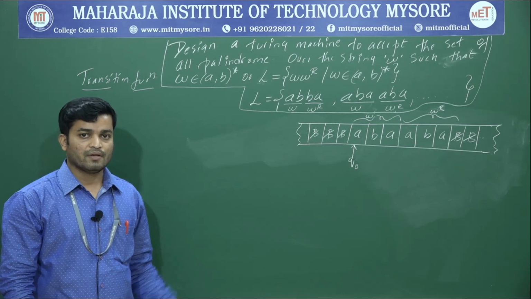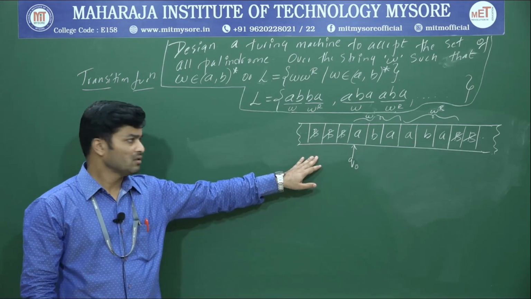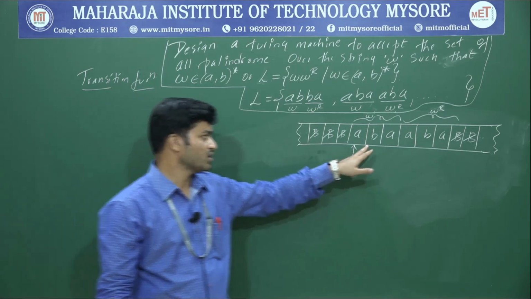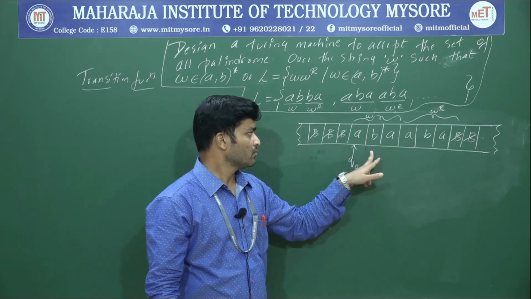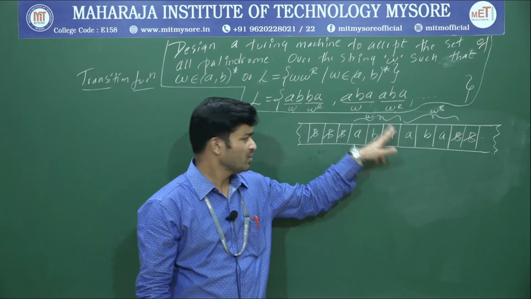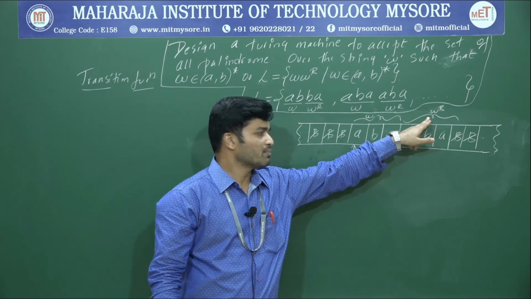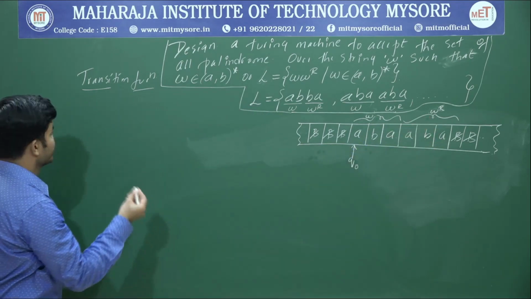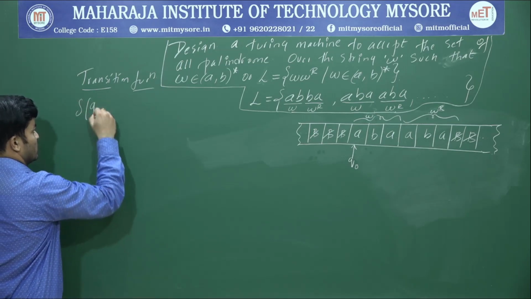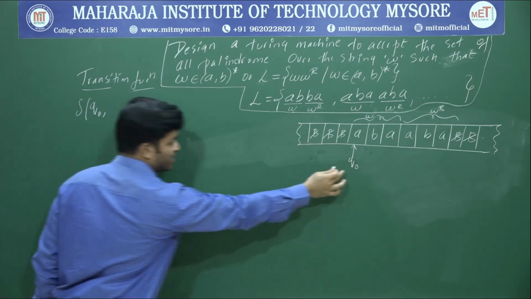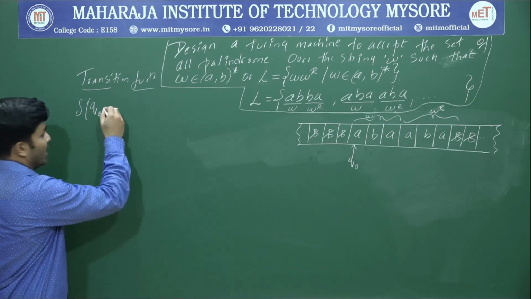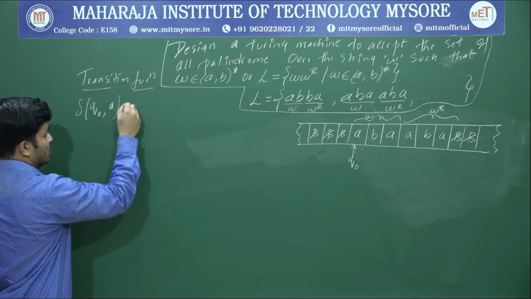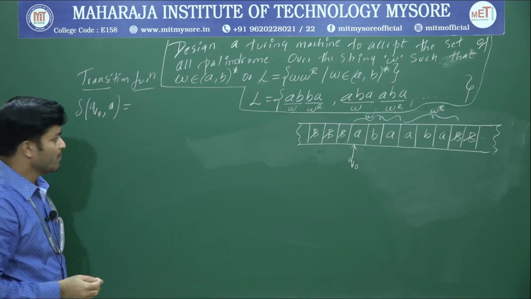Okay. So now I will write a transition function by taking the same string ABA and ABA. So this ABA represents our W, and again ABA represents W R. Okay, yeah. So what is our first transition, delta of Q naught. Because the start state is Q naught, and the input is A. So what is the delta of Q naught upon A?